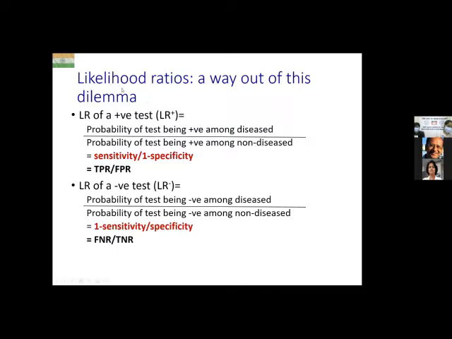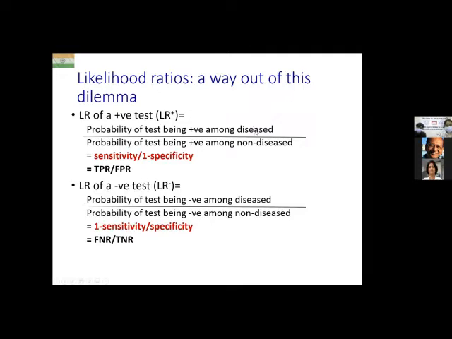So likelihood ratio is a term that is used in diagnostic testing. The likelihood ratio of a positive test, the shorthand for that is LR plus, is the probability of the test being positive amongst the diseased in the numerator divided by the probability of the test being positive amongst the non-diseased. The numerator you would quickly recognize is sensitivity.